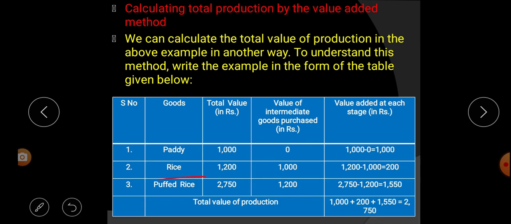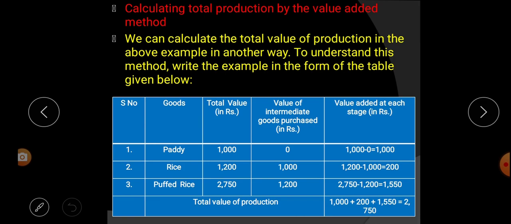Next, rice. So what was the total value of rice? 1200. Next, value of intermediate goods purchased, how much? 1000, because he purchased the paddy for 1000 rupees, then he sold it for how much? 1200.